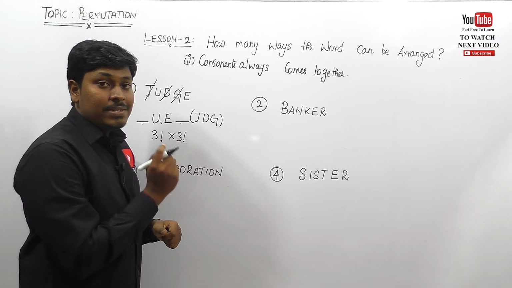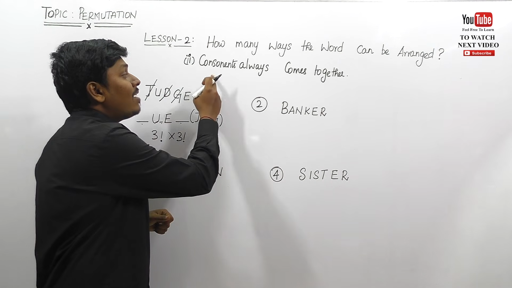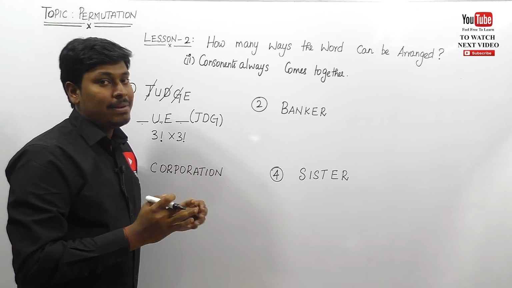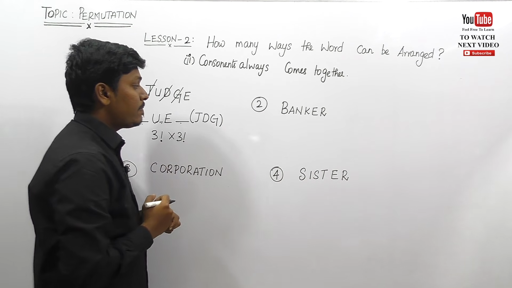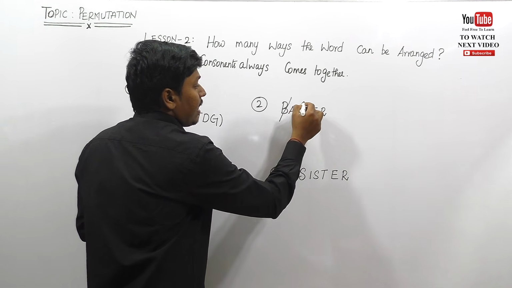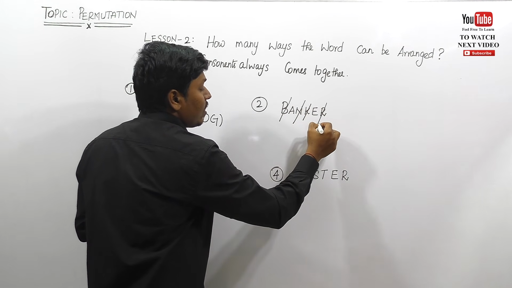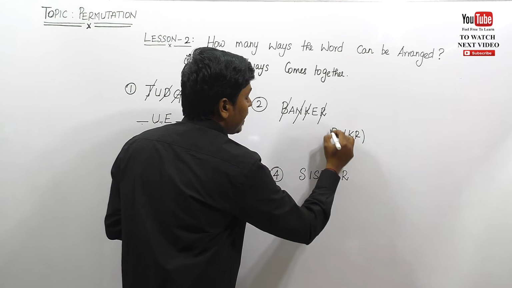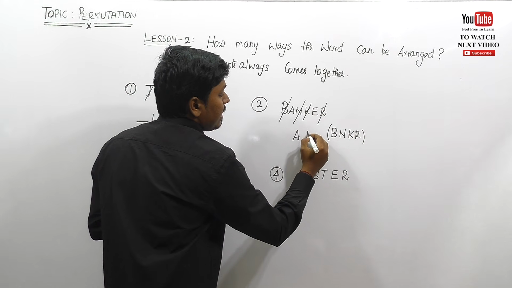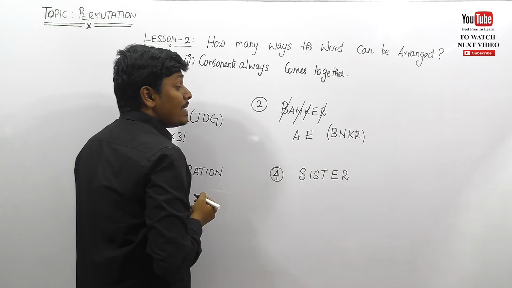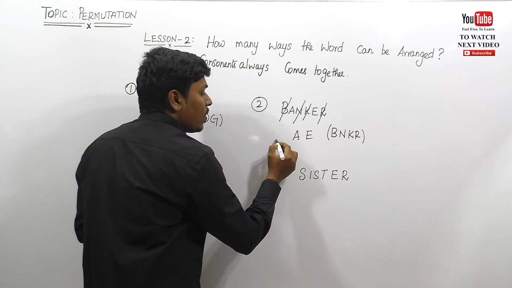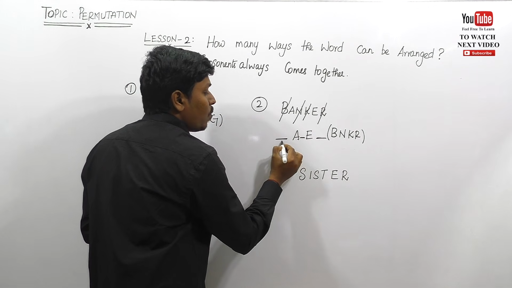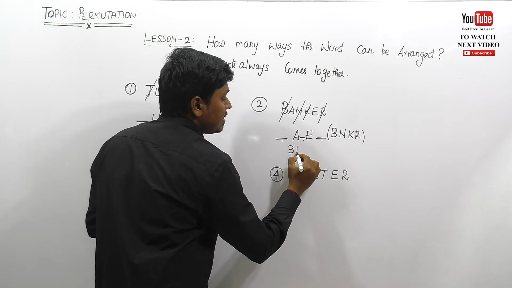How many ways can the word banker be arranged so that the consonants always come together? Step number 1, just pick all the consonants and place them inside the bracket. So I can say B, N, K, R. These are the consonants. So place B, N, K, R inside the bracket and write the remaining letters, that is A and E. Just see how many spaces are there. All the consonants can be placed at the front, or at the last, or between A and E. So 1, 2, 3. So 3 places, that is 3 factorial.